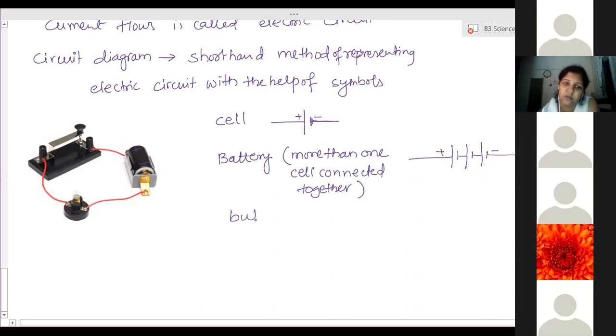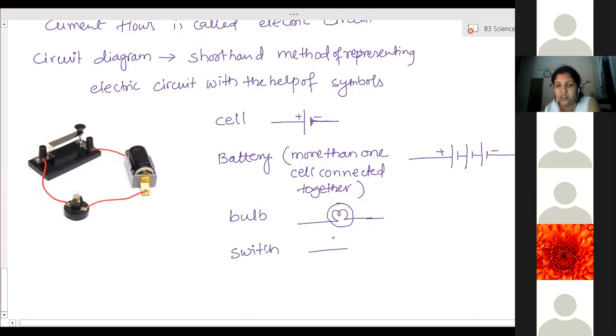For a bulb, we use this symbol, a circle. This is the symbol used for a bulb. Okay. Now for a switch, we use this symbol. There are two types of switches, open switch and closed switch.